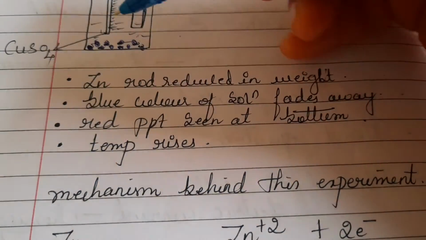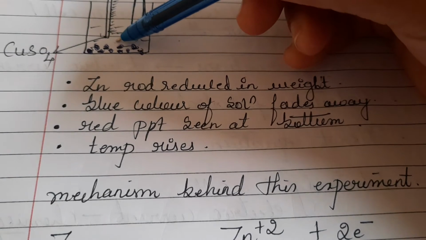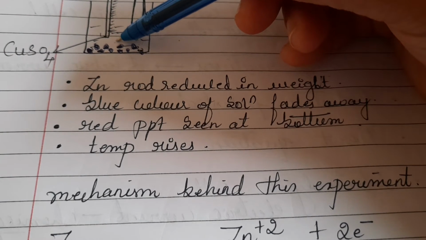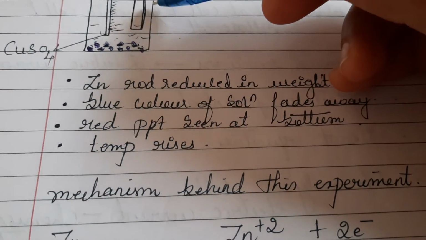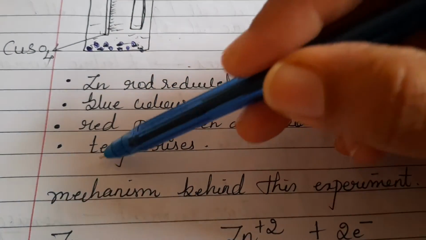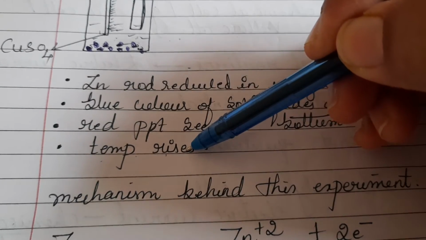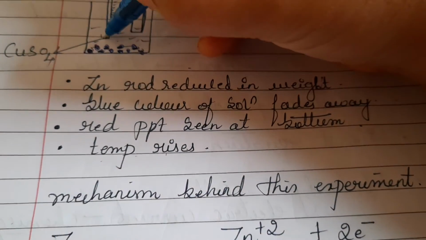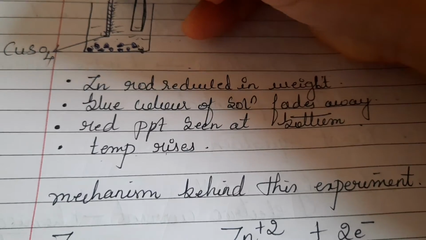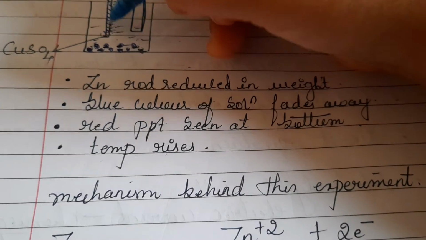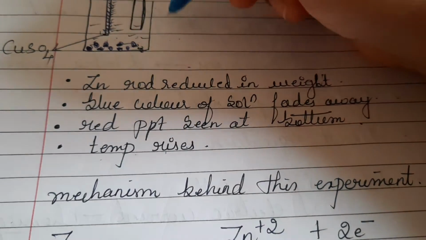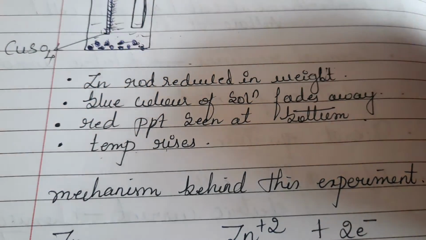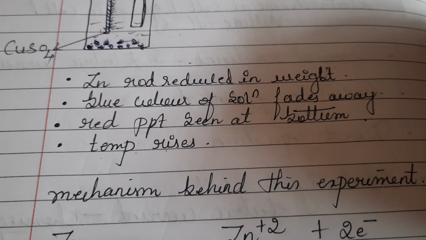And gradually, when you take this copper sulfate solution, it was quite cold. But after some time, along with all these changes, we have also seen a change in temperature. If you keep a thermometer inside, you can see there is an increase in temperature. Temperature is rising. All these things are happening in a beaker.